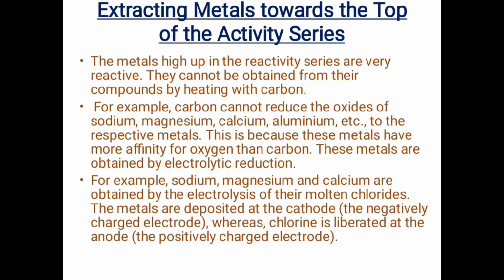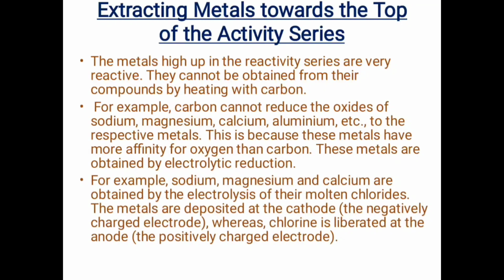Let us consider an example. Sodium, magnesium and calcium are obtained by the electrolysis of their molten chlorides. During electrolysis, the metals are deposited at the cathode, the negatively charged electrode, while we have the anode, which is the positively charged electrode.